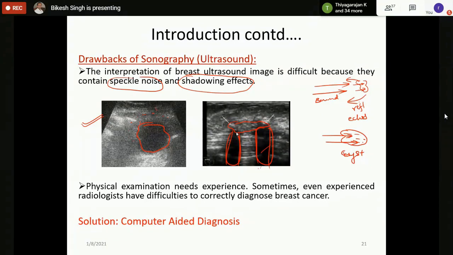This is one problem. The second problem, common to both mammogram and ultrasound, is that physical examination or manual reading of images needs experience. Sometimes even experienced radiologists will have difficulty in correctly diagnosing breast cancer.